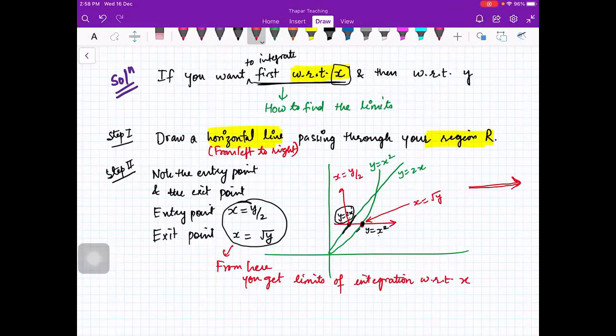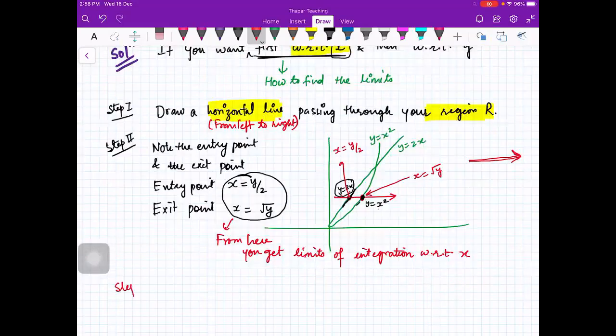Clear? And then you have to find the limits of integration with respect to y in step 3. To find the limit of integration with respect to y, it should be such that the whole of the region is covered with the horizontal lines. Now you see, you will start from here. What is the value of y here? Y here is 0. And what is the value of y here? 2.